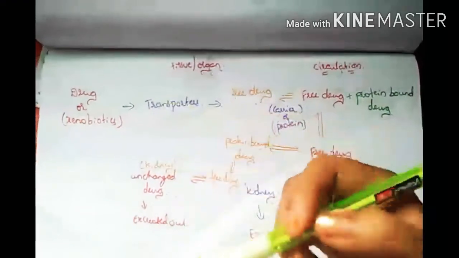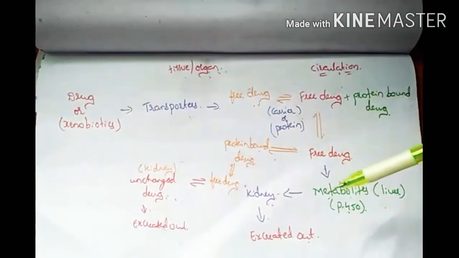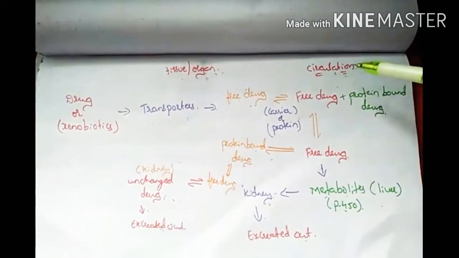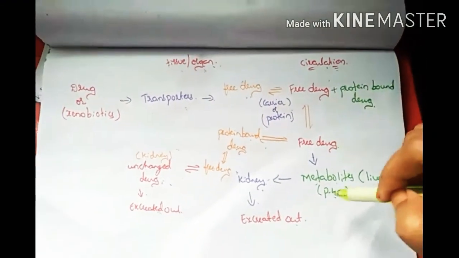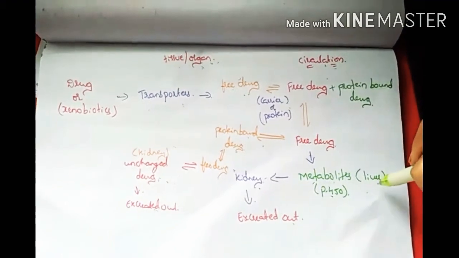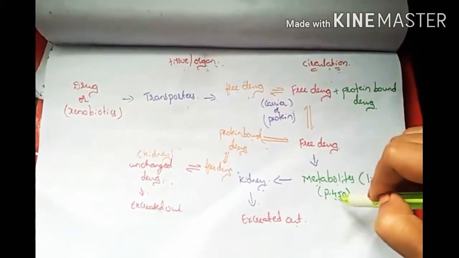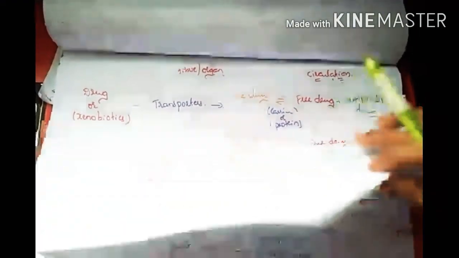Some molecules are excreted. The complete absorption and bioavailability take place in the circulation. The metabolism process takes place in the liver with the help of the P450 enzyme.